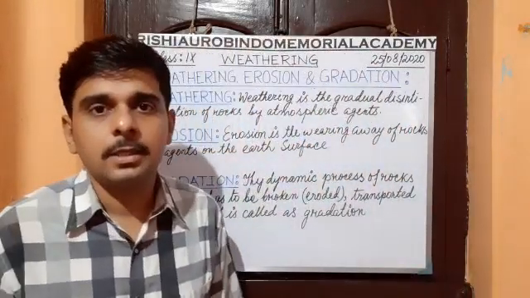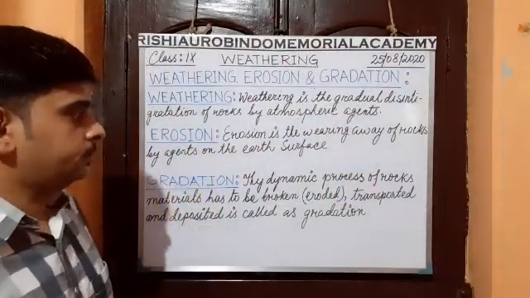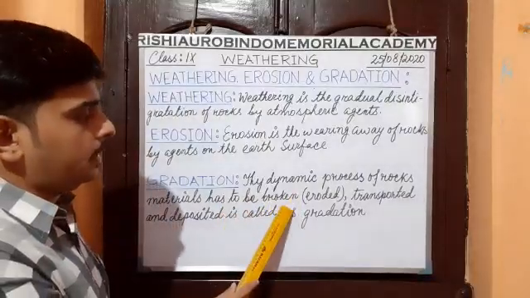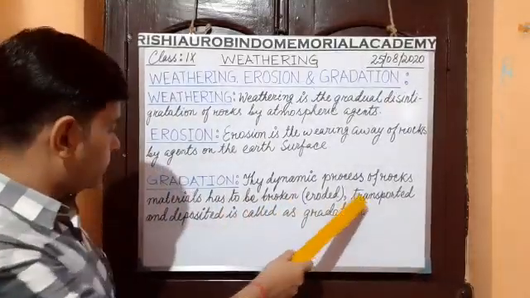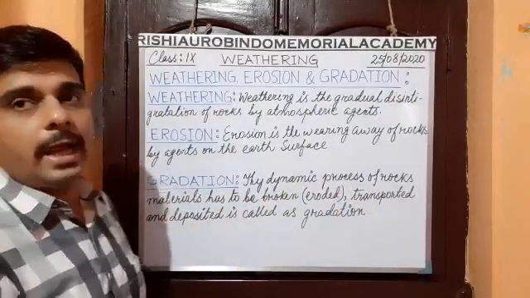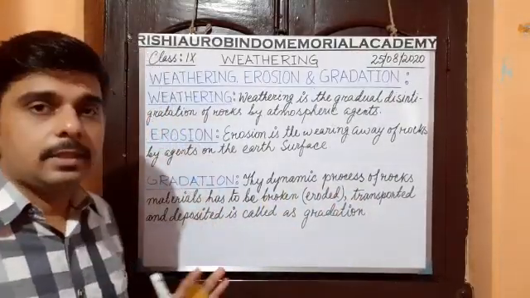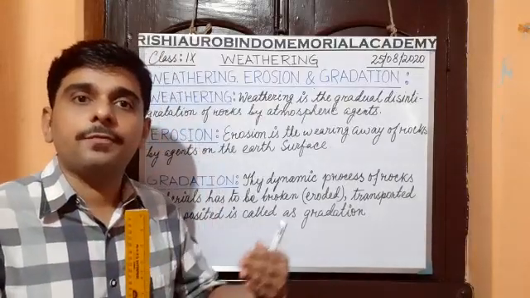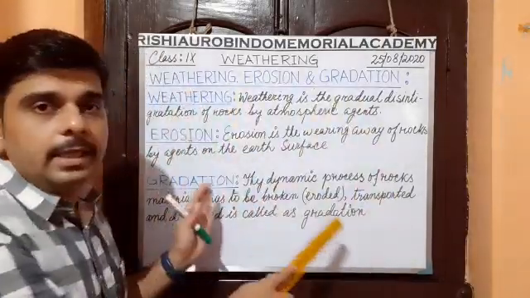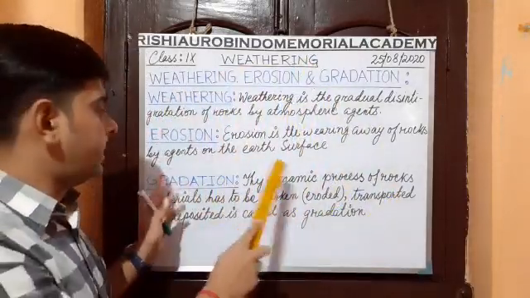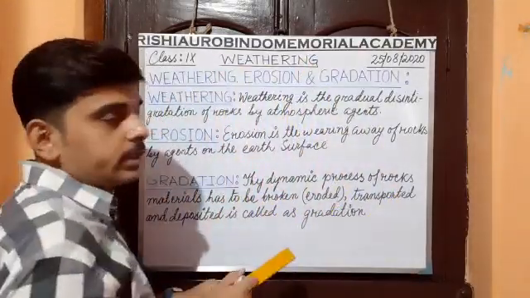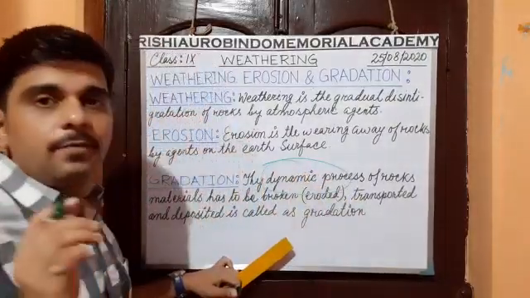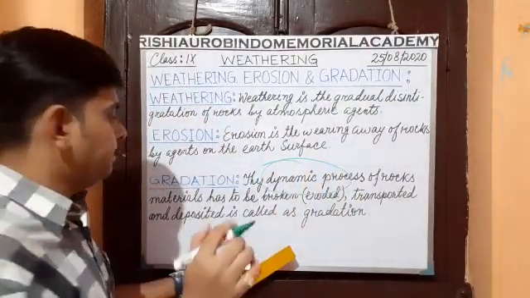Now coming to the next, that is gradation. The dynamic process in which rock materials are broken, that means eroded, transported and deposited, is called gradation. That means the total process, where rocks get weathered and eroded from that place, in one word is called gradation. It's a dynamic process, that means it's not a chemical process. It happens physically.